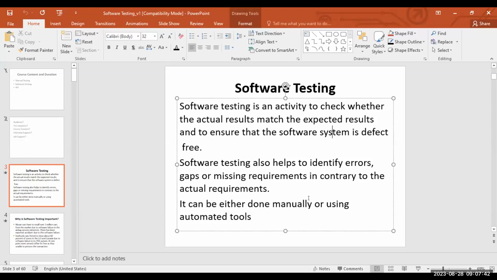And software testing will help us to find what? To find the defects of the application and make the code error free. To identify the errors, gaps, or missing requirements. Basic requirements. Yes. See, the errors will not always be in the code only. Even from the requirement stage, when you are reading the document also.